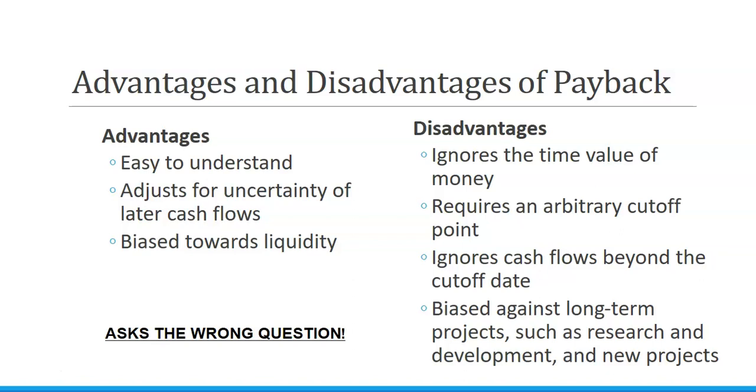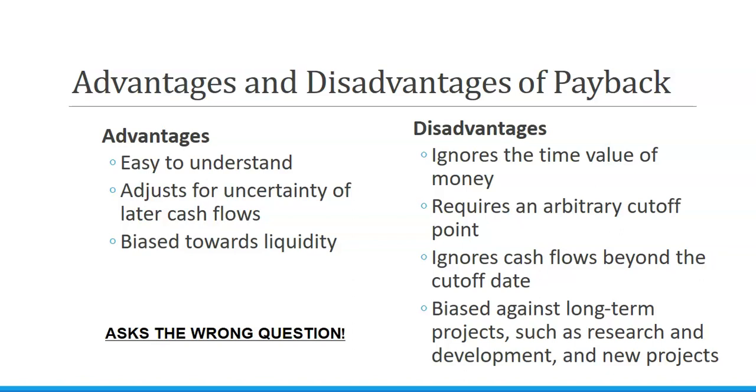It also requires an arbitrary cutoff point. So we might say we never accept projects that have a payback of greater than 4 years. That means if we're using that as our decision method, we could be throwing out projects that are actually beneficial to us just because of this random 4-year number we've decided is the decision.